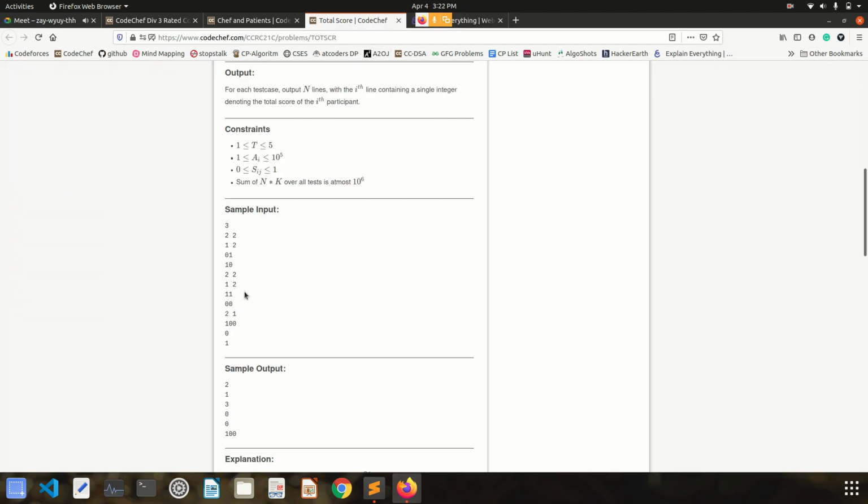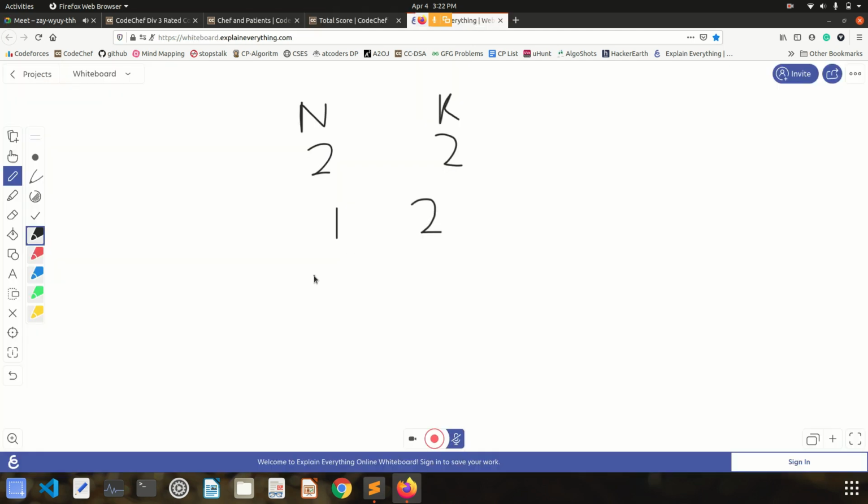And after that we will be given a binary string of 0s and 1s. Let's suppose we are given 0 1 and 1 0. So these strings are representing which questions the first person was able to solve and which questions the second person was able to solve. The first person was not able to solve the first question, he was able to solve the second question.